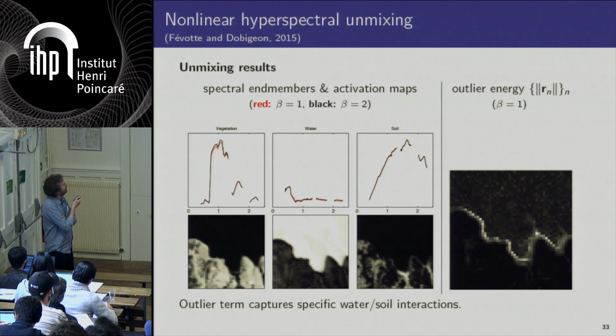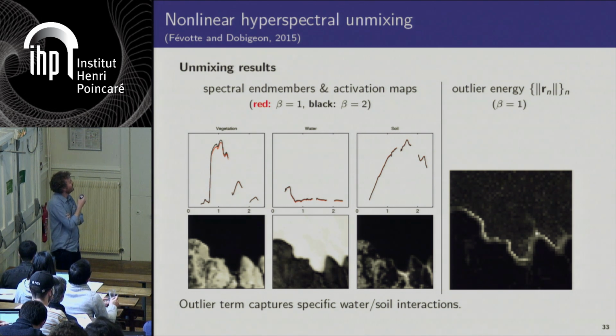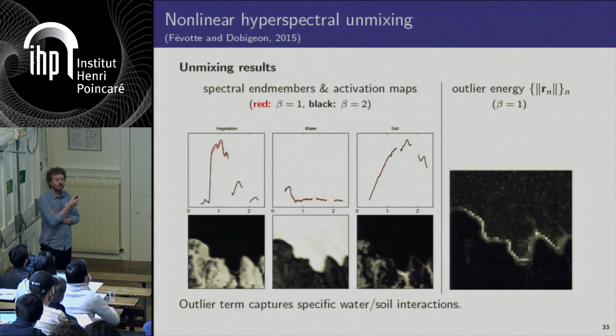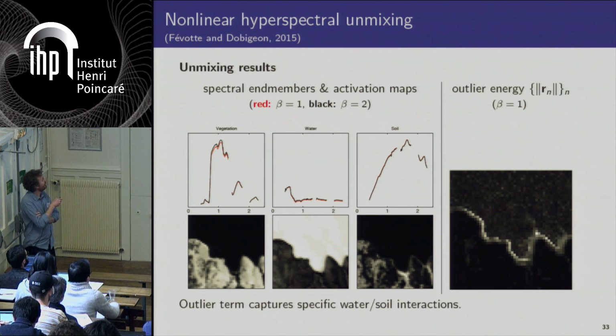On these three plots, you can see the spectra estimated by NMF for beta equals 1 or beta equals 2. They are actually very, very close in that setting. And these are the activation maps of these three components. So this is like vegetation, water, soil.